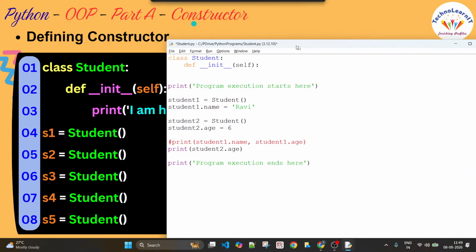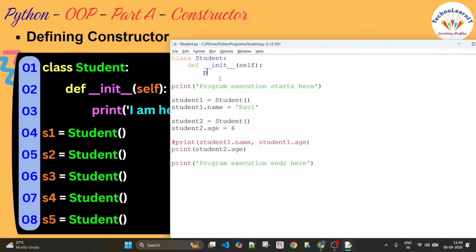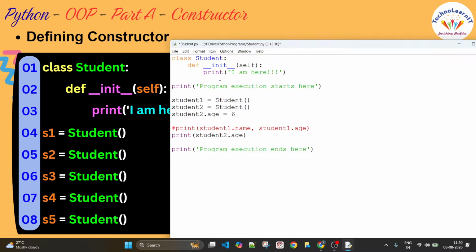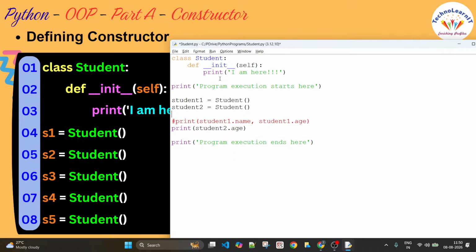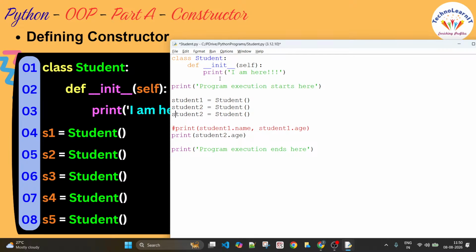Init is a function, I'll come to that. I just write a print statement here: print I am here. Now I create this object. I don't want to add any dynamic parameters or arguments. I create a second one. I also create a third object of the same class.